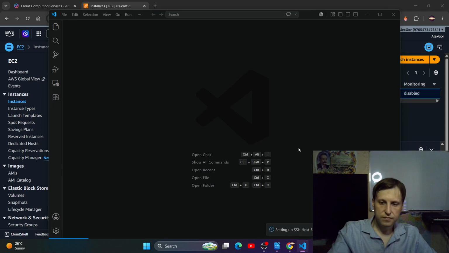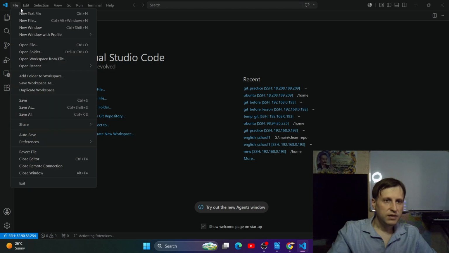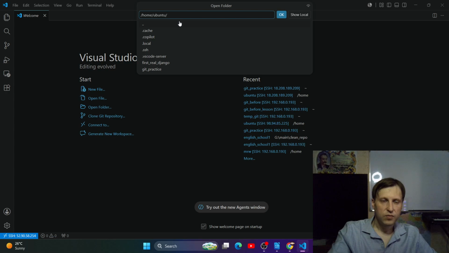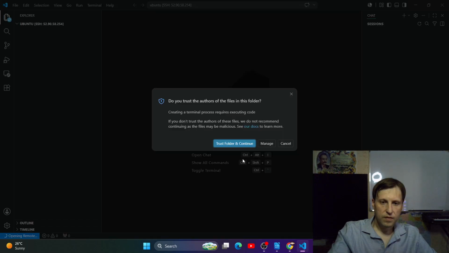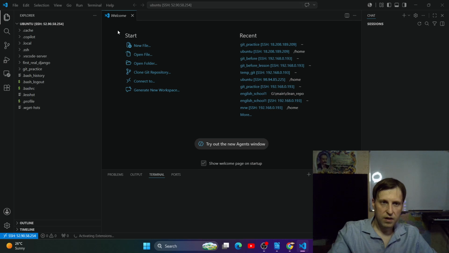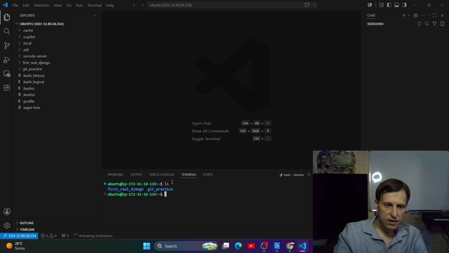Linux. Yes, we are connected. And here, let's open a folder, like Git Branch. Okay, let's create one more here first. So ls, and I have the two folders here.